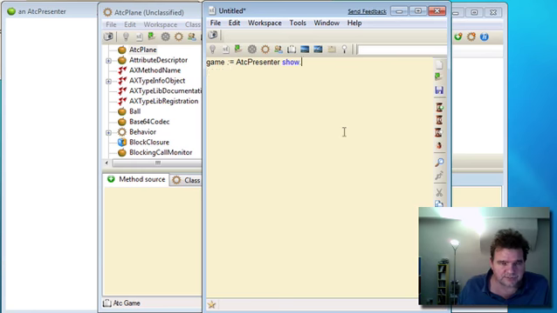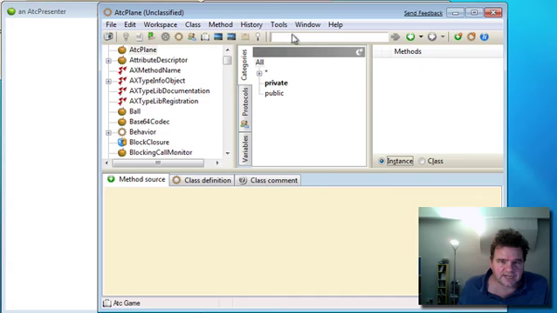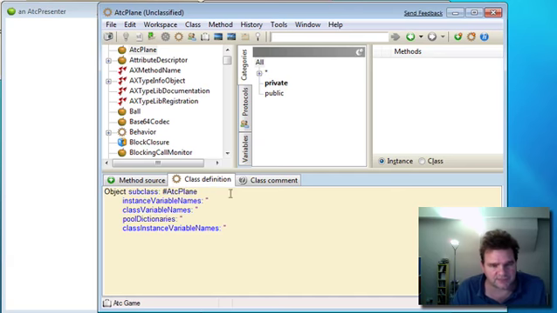Actually, the first thing we might want to do is define a bit more detail about how the planes work. So I'll go to ATC plane and let's add a bit more information in there. Okay, in the class definition for ATC plane, what should we have? Well, I think we're going to need something like a flight ID, so we can identify the planes. We're going to need a position, and also probably a velocity vector as well. I think what we'll do is make the positions and the velocities 3D vectors.